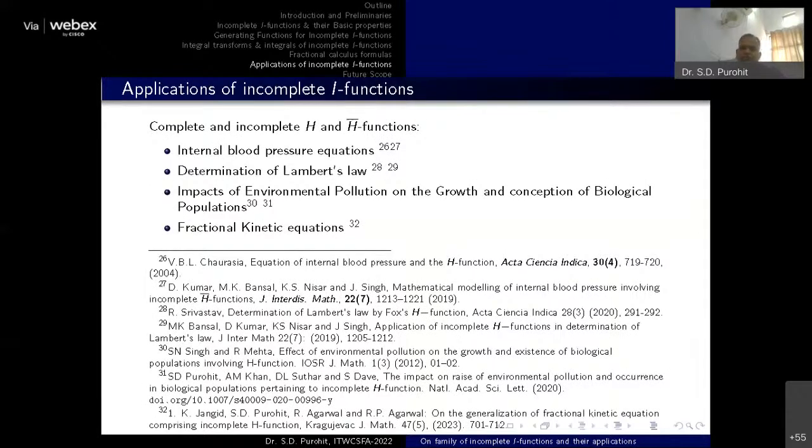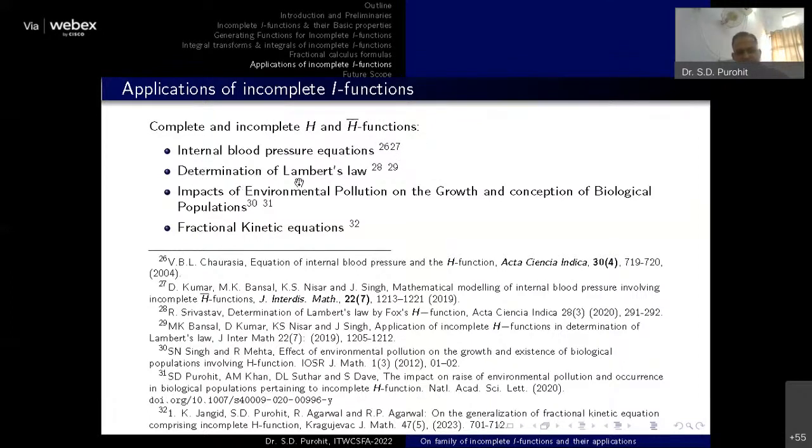Okay, now we come to the application part, because it is a very important part associated with these incomplete functions. If we go to the literature, then the Fox H function and H bar functions, that is the incomplete type of H and H bar functions, have a number of applications in the internal blood pressure equation. They have given some applications in this.